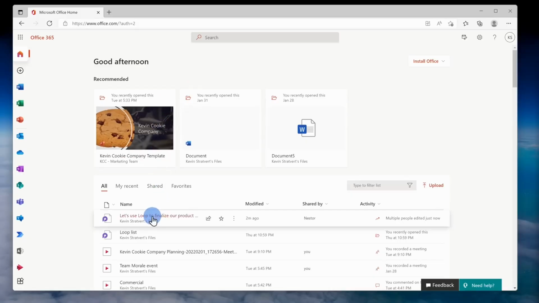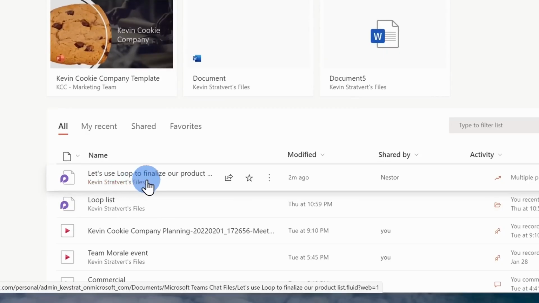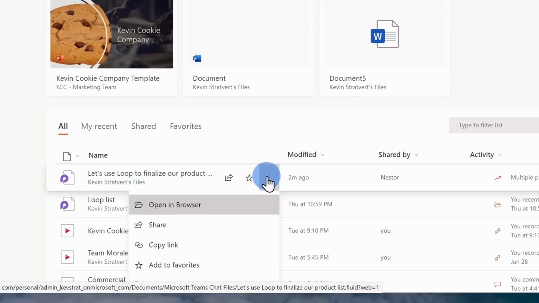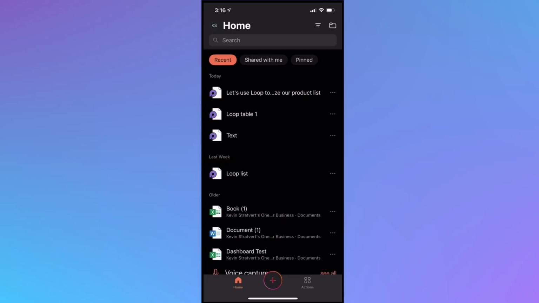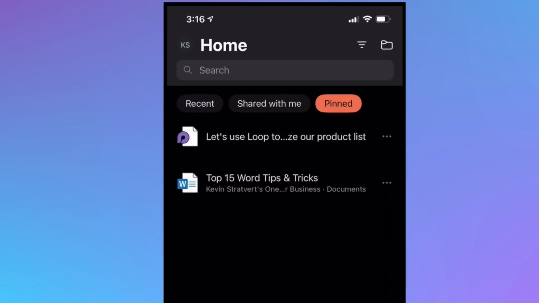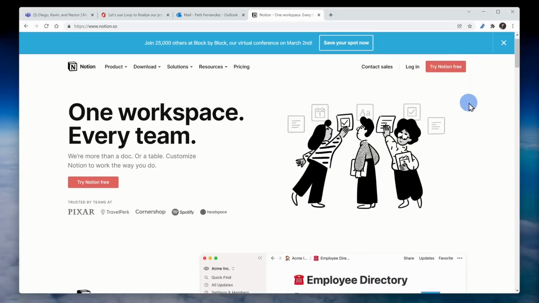I can also go on office.com, and here I see it as one of my recent files. When I click on the ellipsis, here I can add it as one of my favorites. And here on the Office app on iOS and Android, when I click into favorites, here once again I see my Loop page.